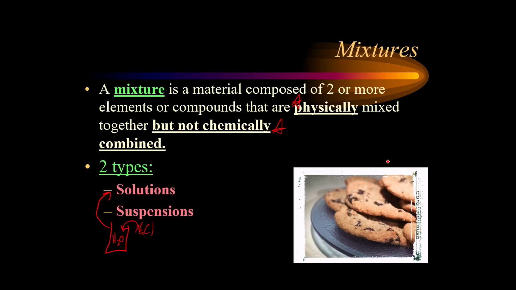Then you also have suspensions right here. All right, suspensions mix, but only for a period of time. Not evenly. So what I mean by not evenly is they're going to usually separate back out.